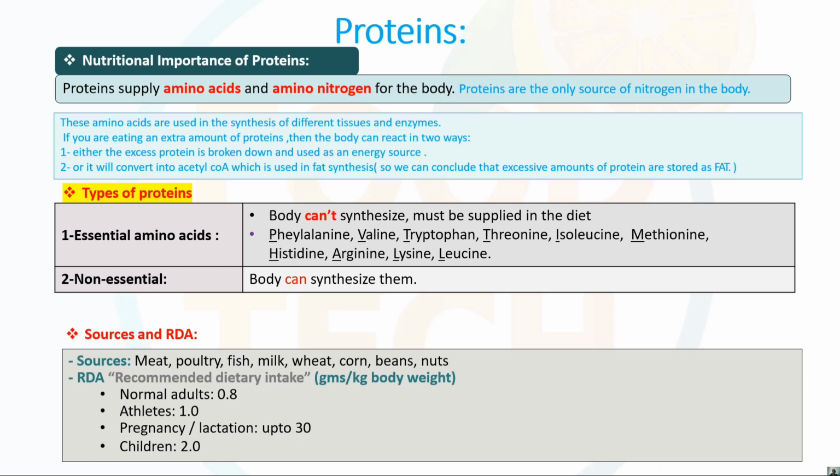So it is a very important concept, students: proteins are the only source of nitrogen in our body, right?